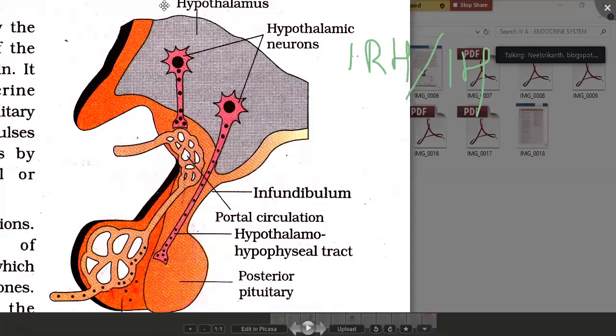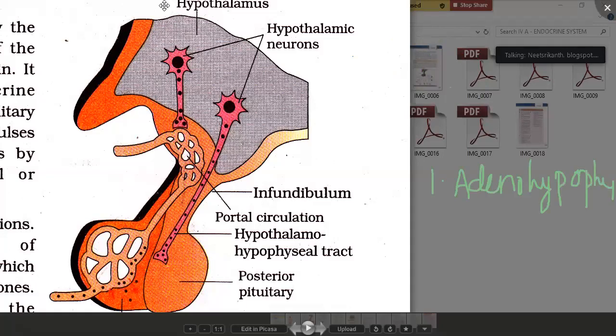That hypothalamus relation with that pituitary gland. So first of all, let me say pituitary gland is having two portions. Let us recognize the two portions here, adenohypophysis and neurohypophysis. Let me show you the two portions here first of all.